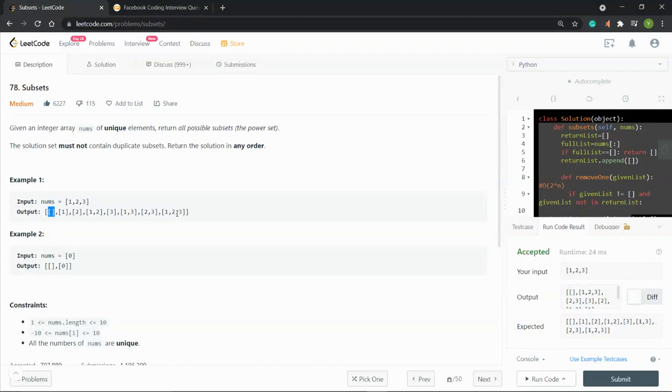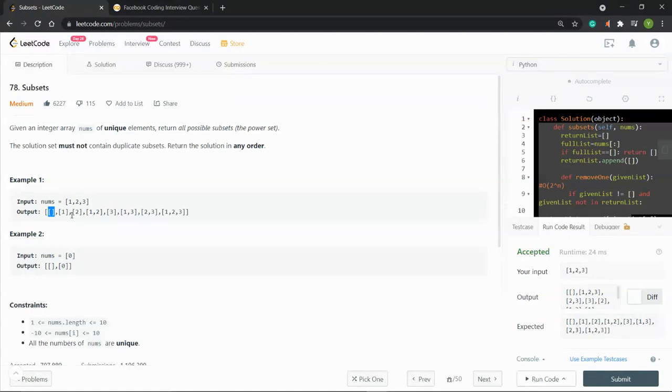The number of subsets will be 2 to the power of n, because each element has 2 choices: either the element stays in the set or it is out of the set. So each element has 2 choices, and we have 3 elements, and each one makes the decision individually, kind of like a binomial distribution.